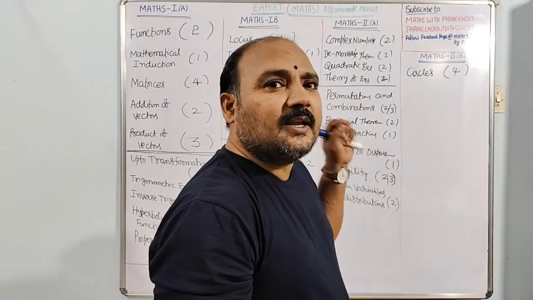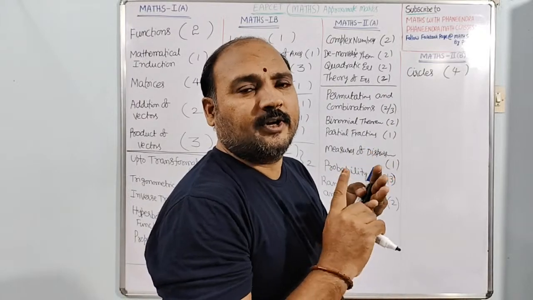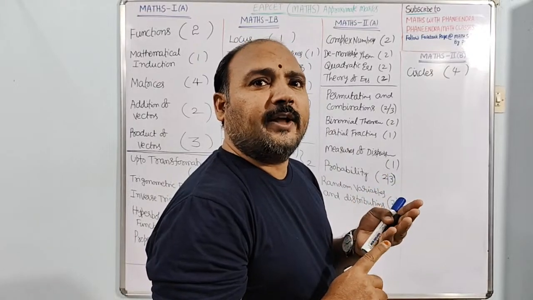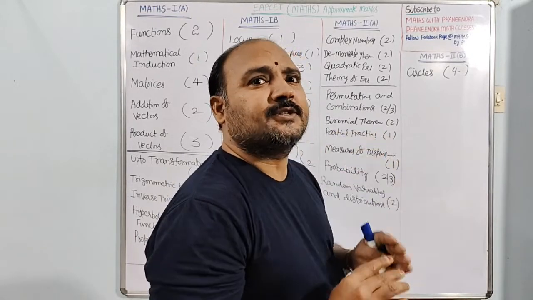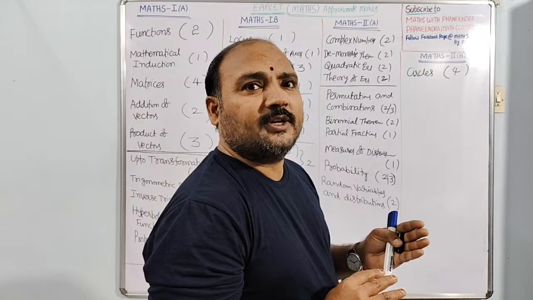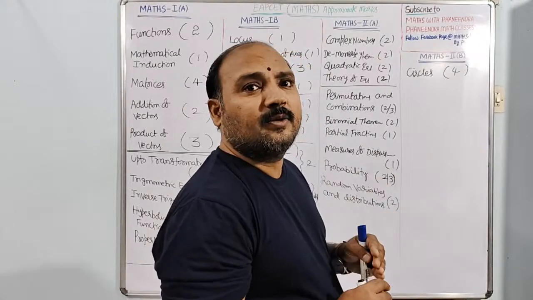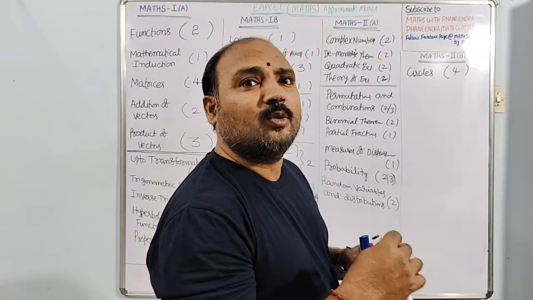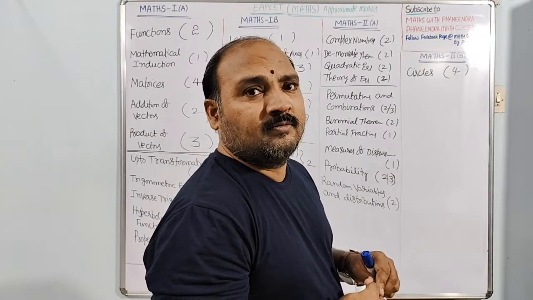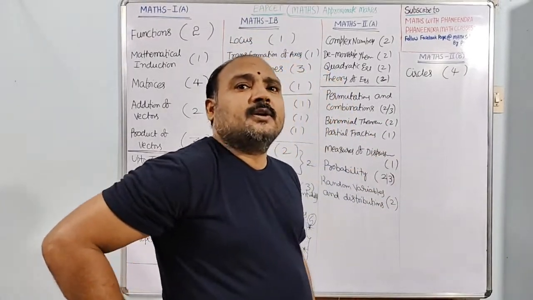Why? Because in circles, concentric concept, tangent, normal, condition for the tangent, condition for the normal. Next, angle between two tangents, point of contact. Next, power of a point. Next, relative position of two circles, pair of tangent equations, S1 squared equal to S into S11, midpoint of chord of the circle, S1 equal to S11. Okay, these many concepts are there in circles.